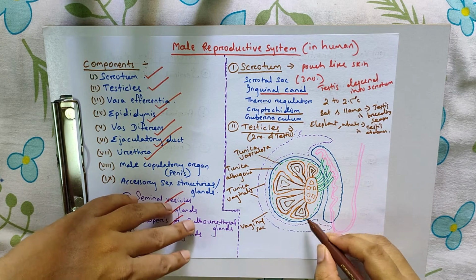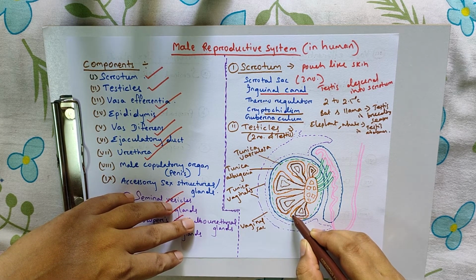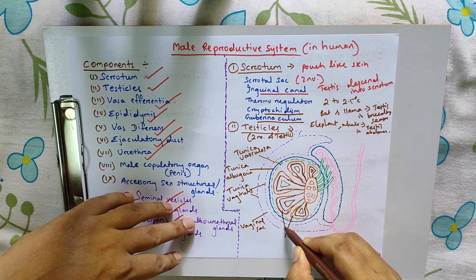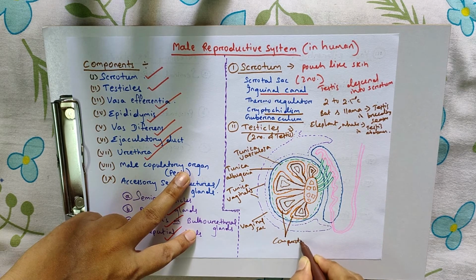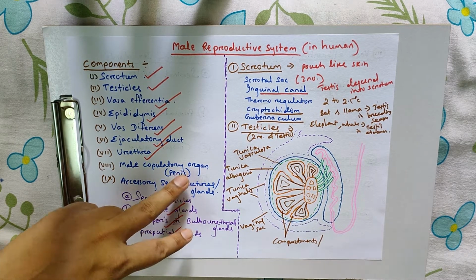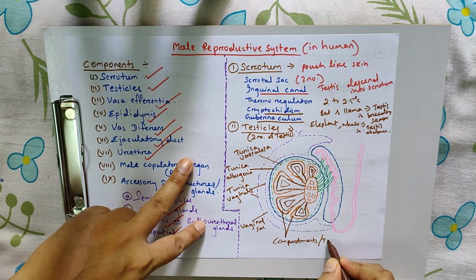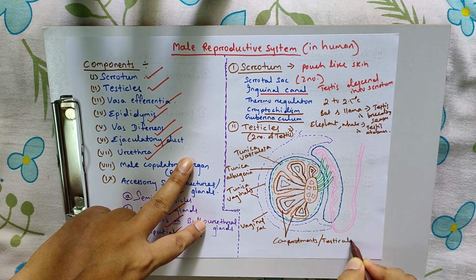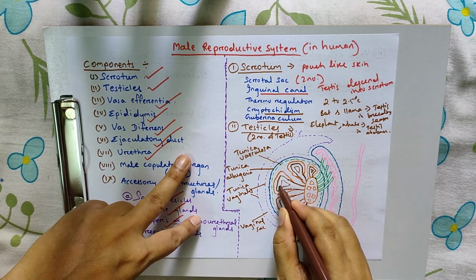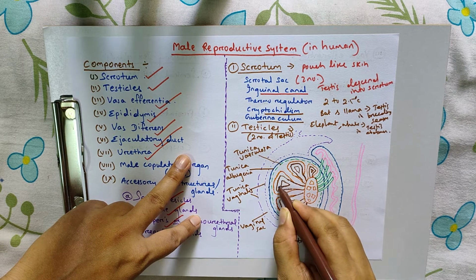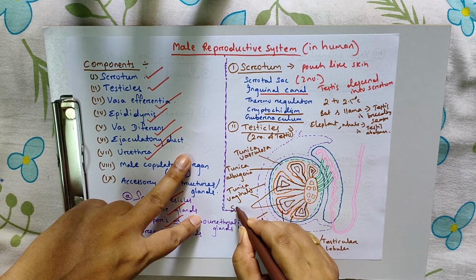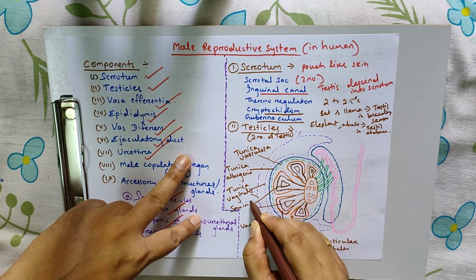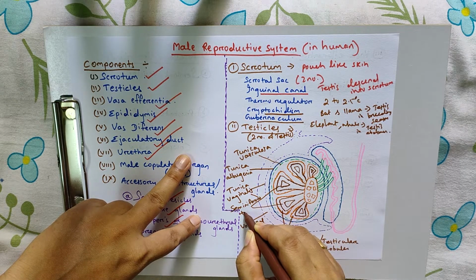Okay, now this structure, this one and this one, those are the compartments or testicular lobules. This one, this one, and this one are the seminiferous tubules.